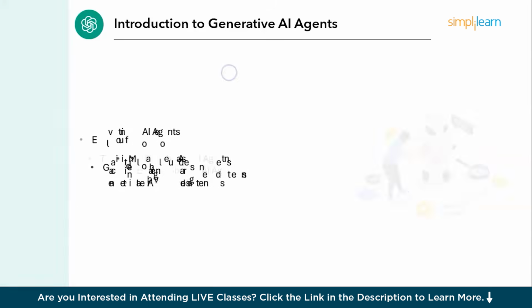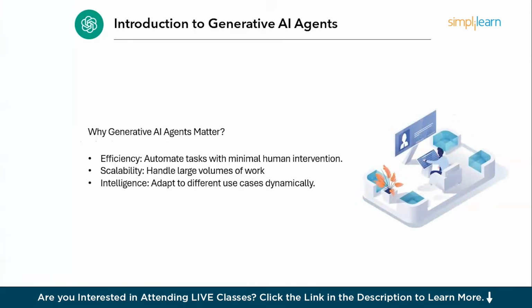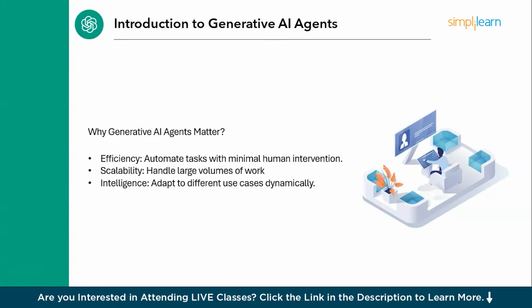Now, moving ahead, why generative AI agents matter a lot. So there are three key points to consider. Firstly, efficiency. They automate repetitive tasks with minimal human intervention. Next is high scalability. They handle large volumes of work, for example customer support, content generation, and many more. And finally, intelligence. They can adapt to different use cases dynamically. Nobody has to write rules for them.